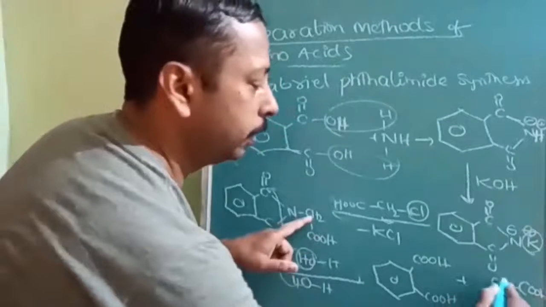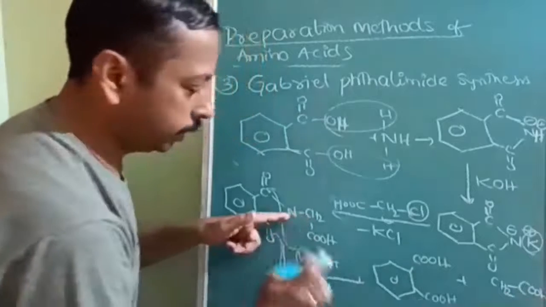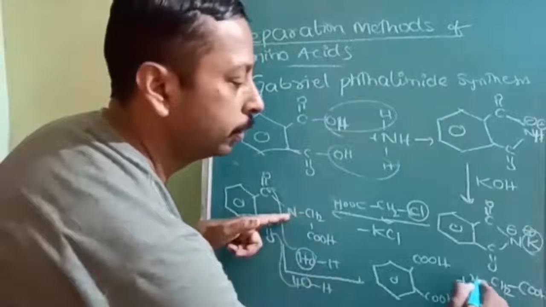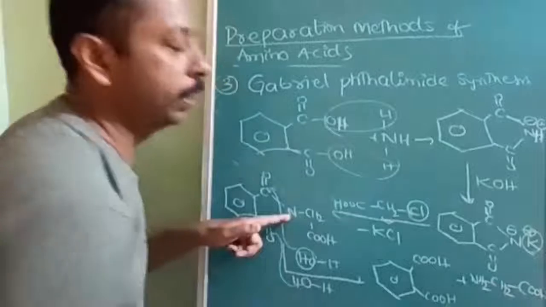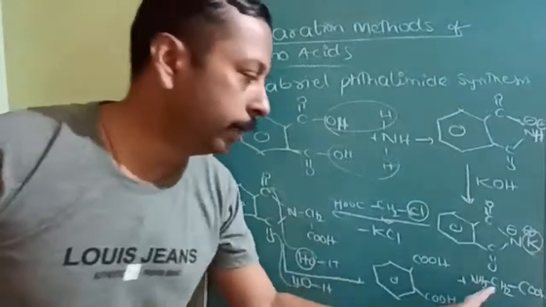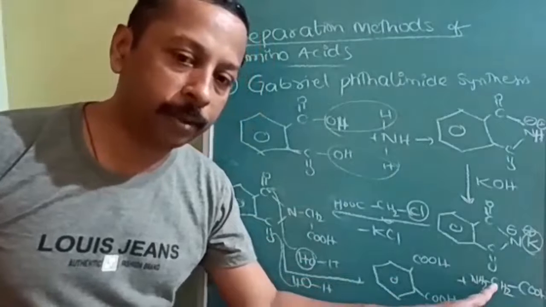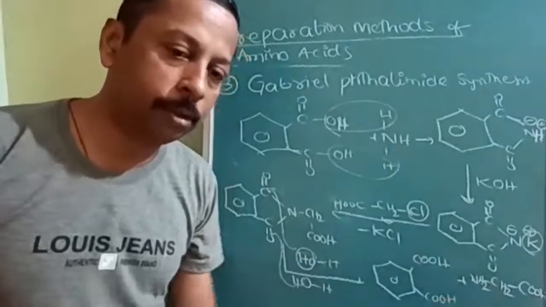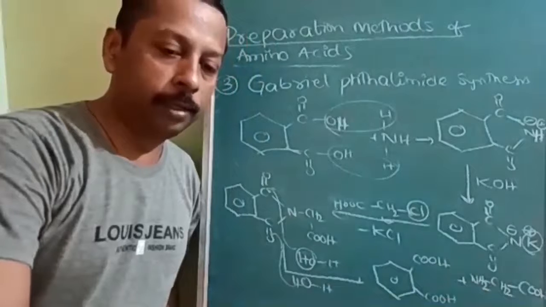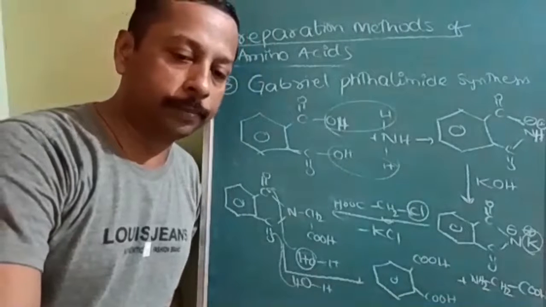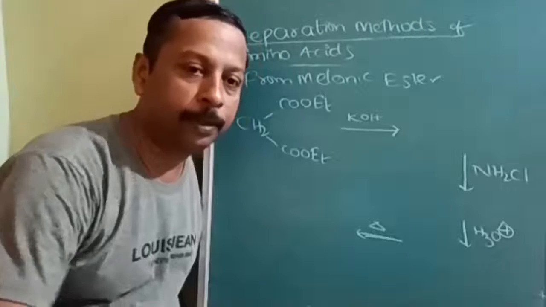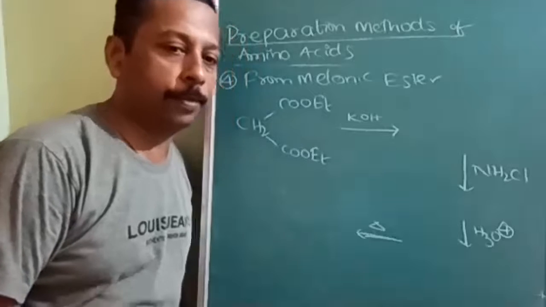COOH, then it is CH2, and then NH2. Okay. So the primary amine we have prepared by the normal procedure, but here CH2 is on the alpha carbon, therefore it is an alpha amino acid. Is it understood? Note down carefully. If you have any doubt, you can ask. Okay, now tell me, what is the first product?